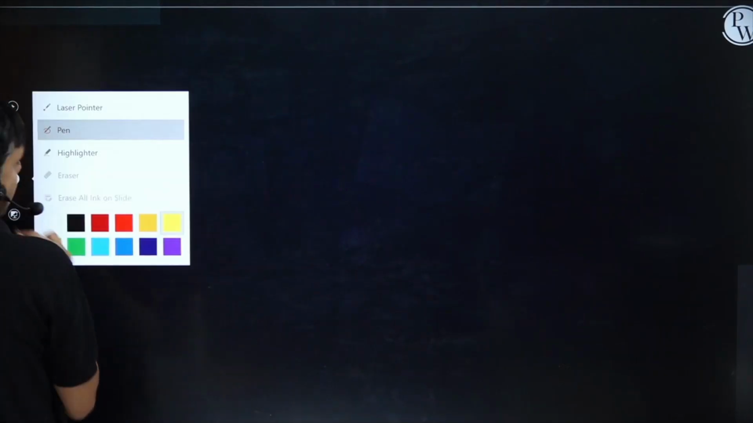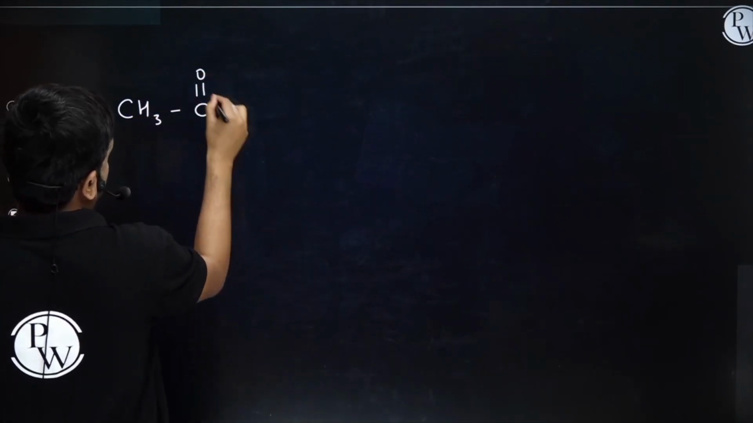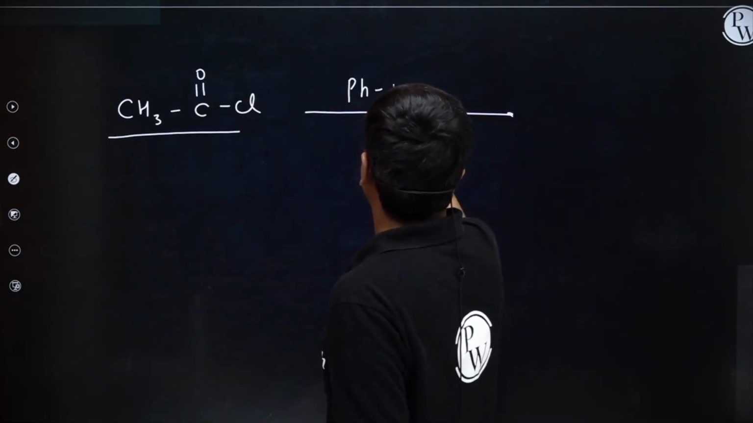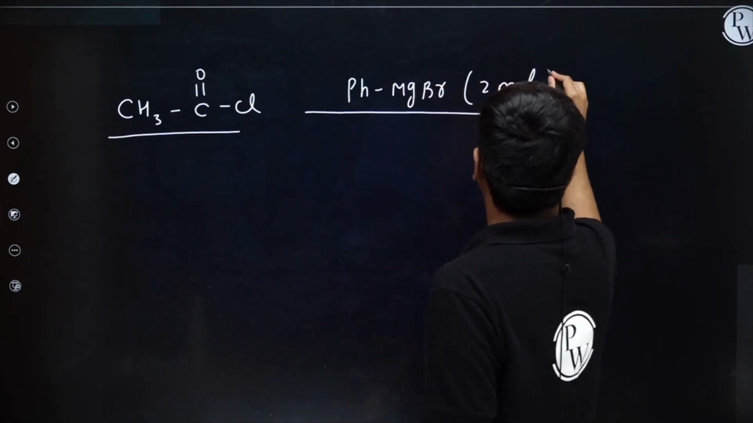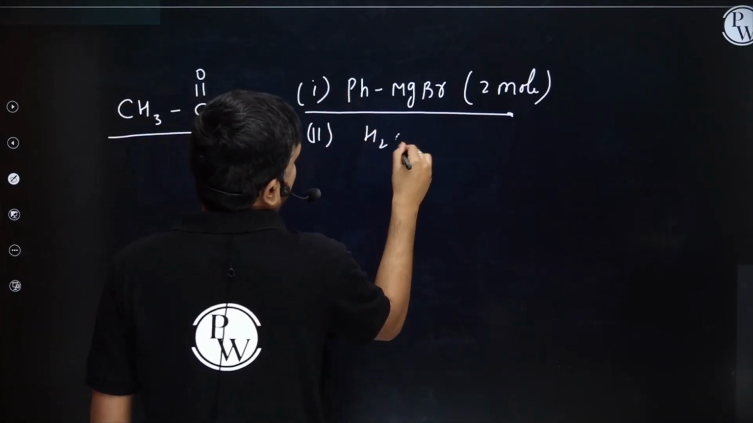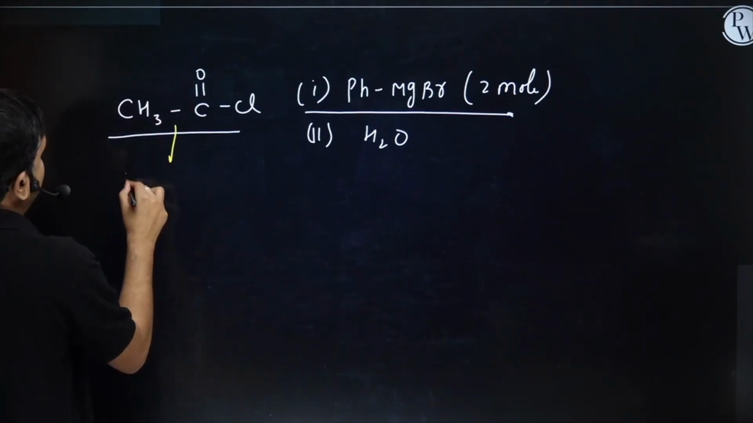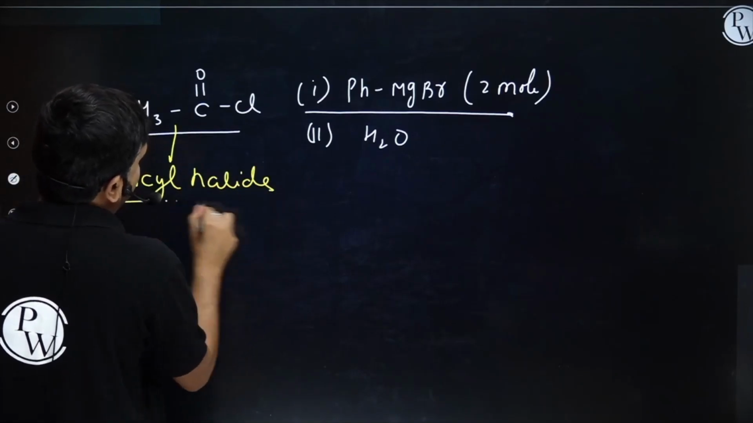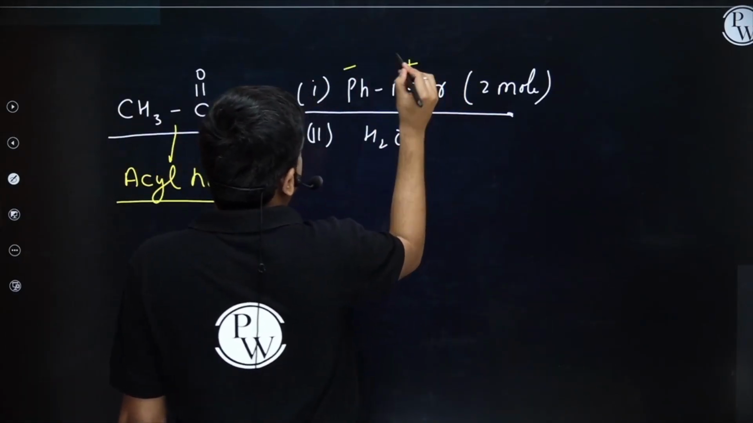Okay, I'm giving you one example. Let's do it. I'm having CH3 C double bond O Cl, and it's treated with PhMgBr, 2 mole, in the first step, and next, in all the steps you have to take water. Okay, students, I'm having an acyl halide as my substrate. This is nothing but an acyl halide, and this acyl halide is treated with a Grignard reagent, Ph negative MgBr positive.